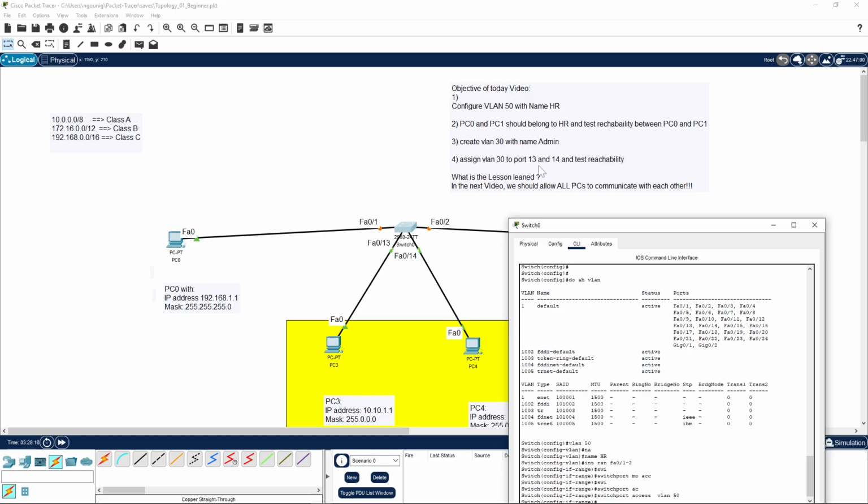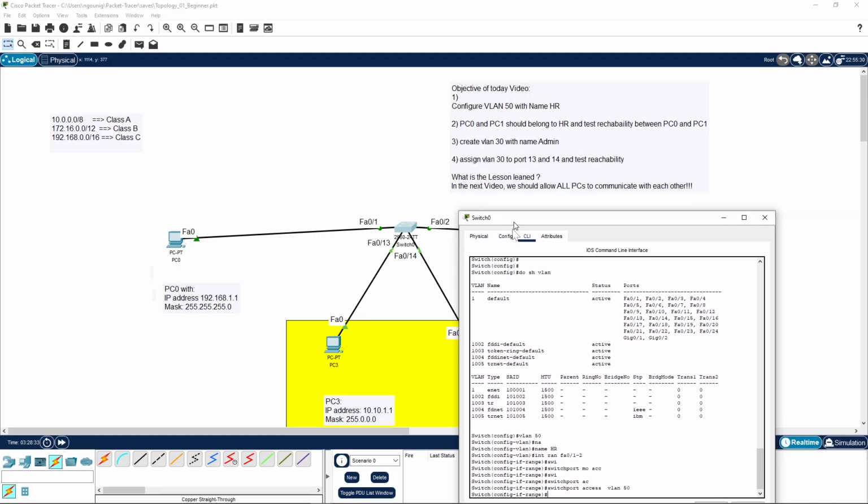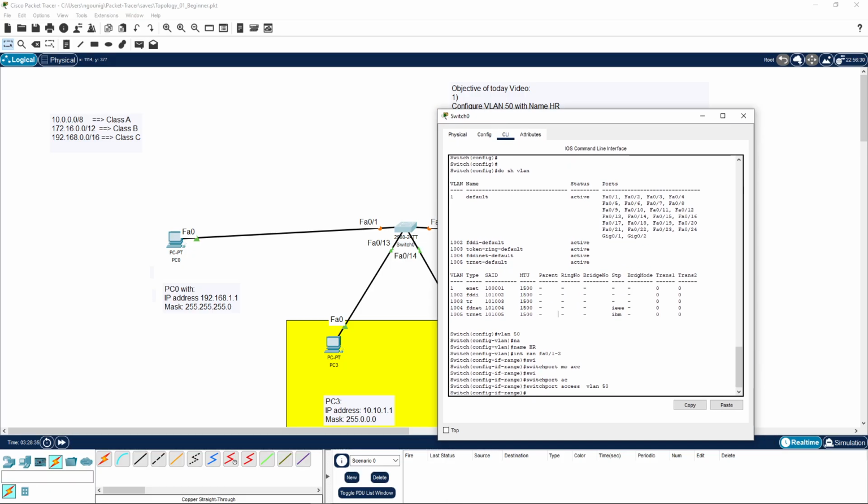Now, to go quickly, I will move to question 3. The port is still turning, spanning tree is still doing its job here. The LED is still amber. We cannot test now. So we configure VLAN 30, the name admin, and move ports 13 and 14 to VLAN 30, to the admin.